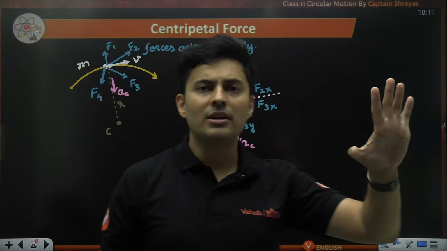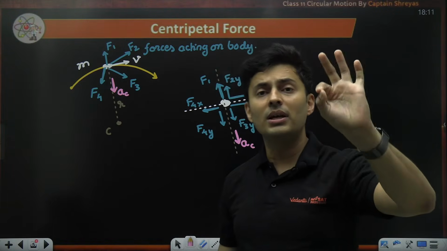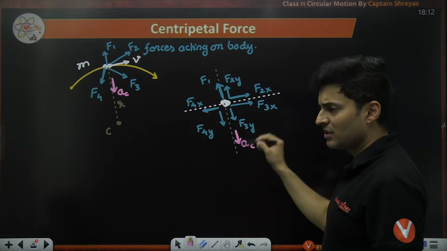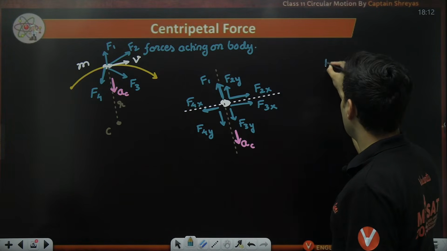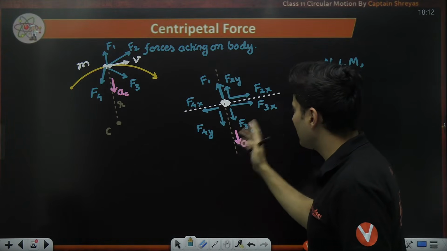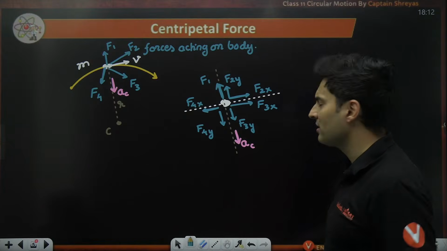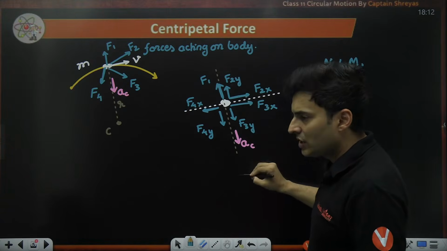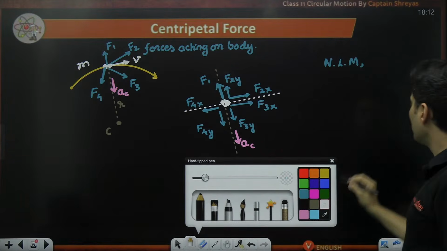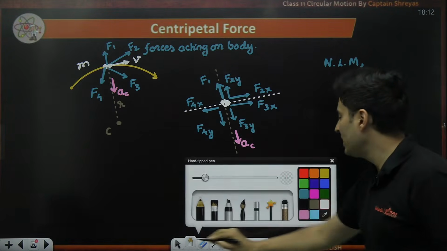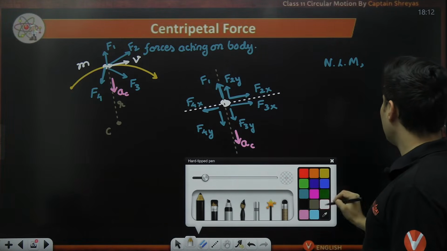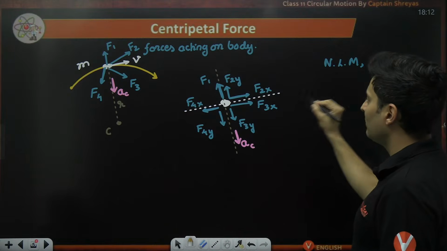Now, just apply Newton's laws just like you would normally do in the Newton's laws of motion chapter. Once you have resolved all the forces, you will just apply Newton's laws of motion normally. Only in the radial direction for now. Forget the tangential, we'll talk about it later. Acceleration is towards the center, obviously. So I'm just going to put mass multiplied by acceleration over here, equal to the net force on the left-hand side.